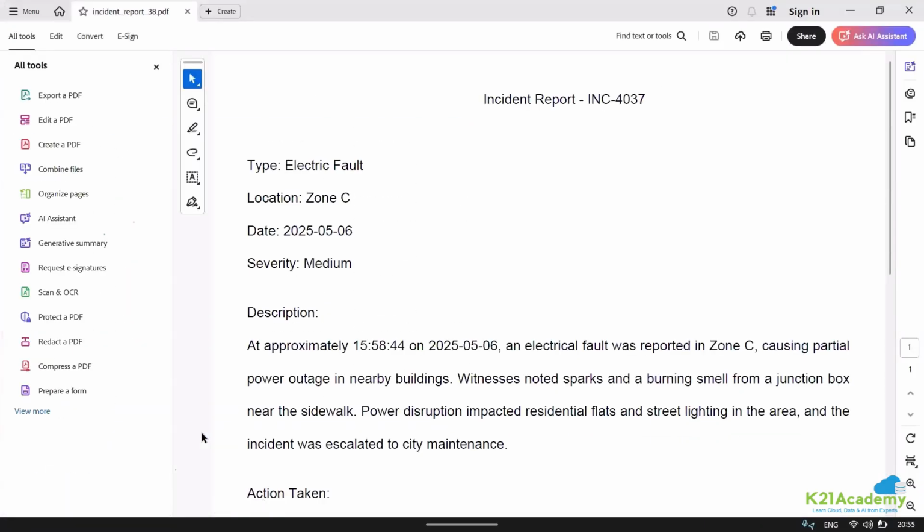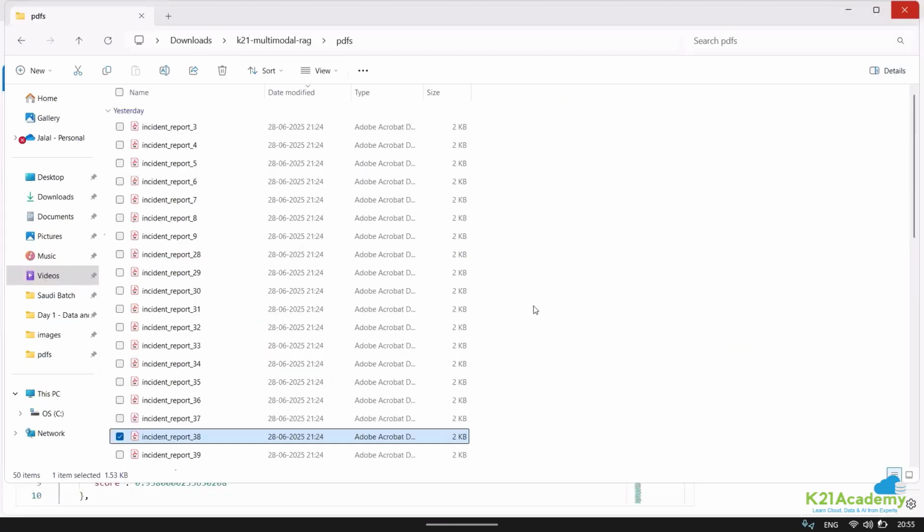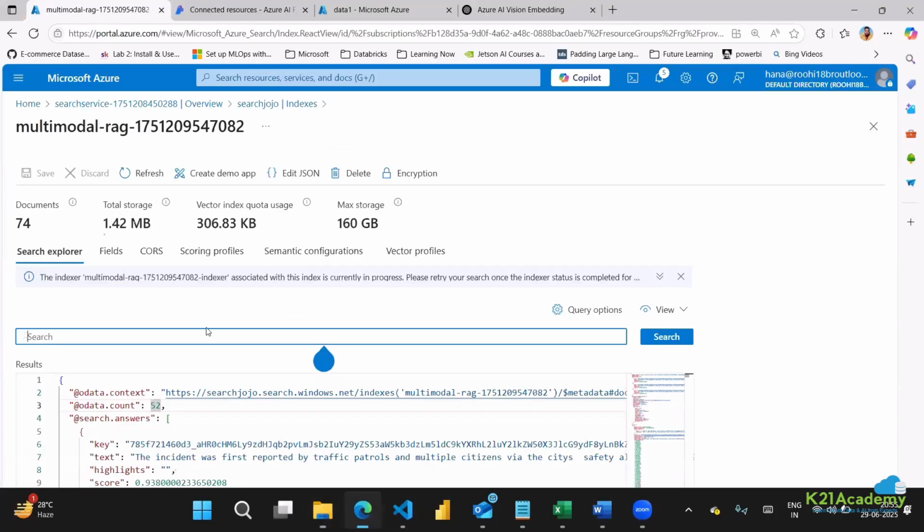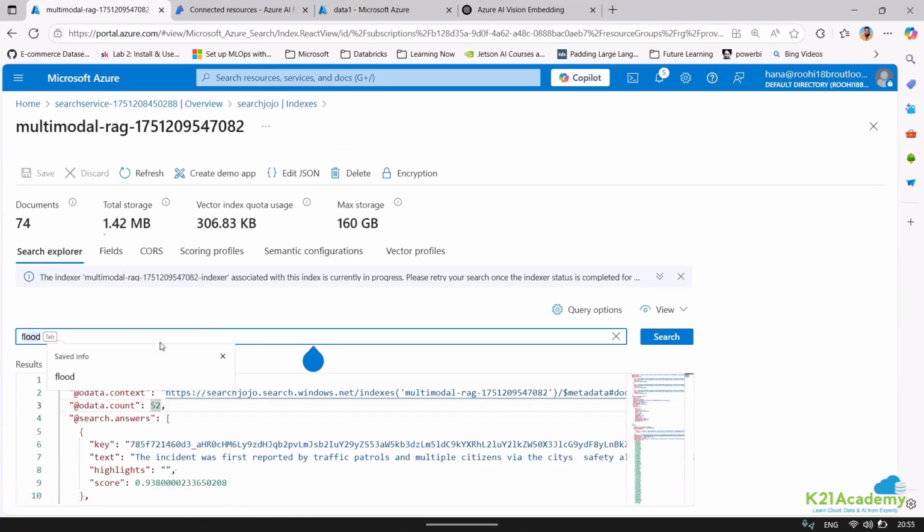I get that part. But will AI Search be automatically able to relate the document, or do we need to add it in the metadata? It will automatically be able to relate the document when it goes ahead and does the search. I'll just show you how it actually relates when we build a RAG response. See, the moment I put flood here, I'll just say building damage. Let me say building safe, something similar.